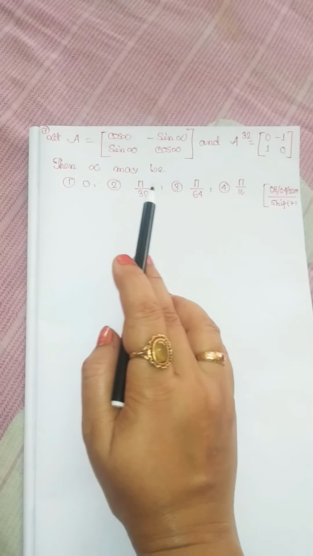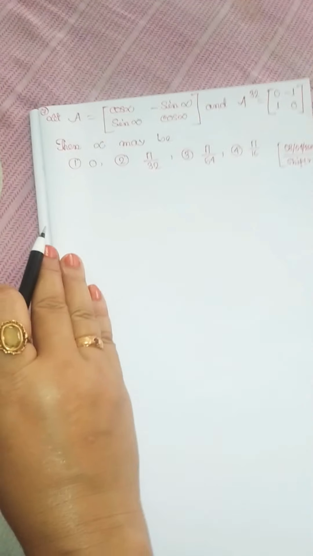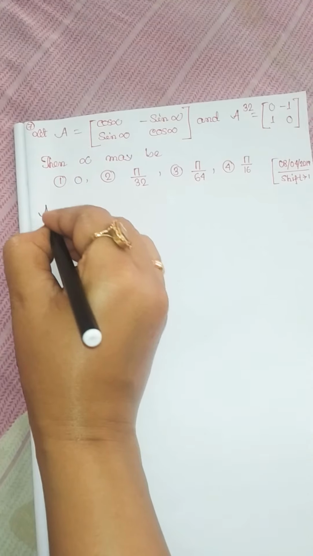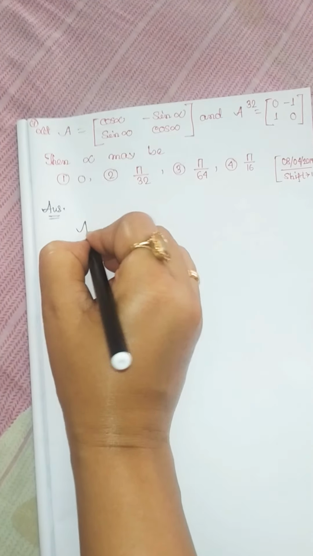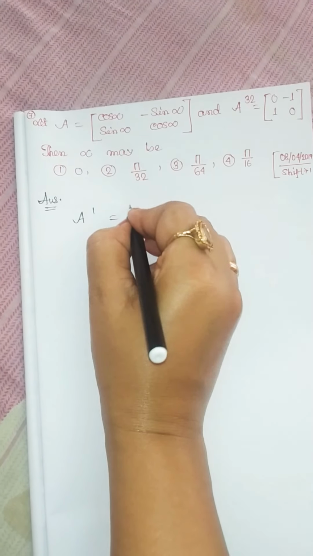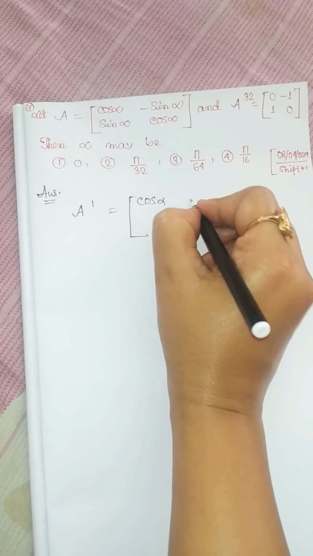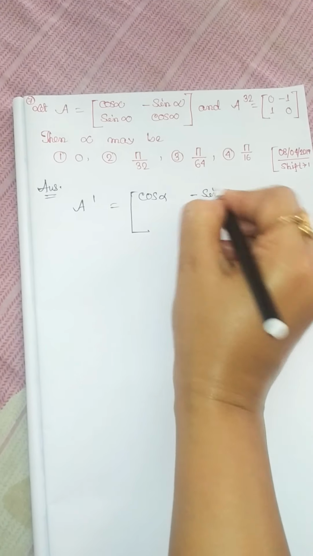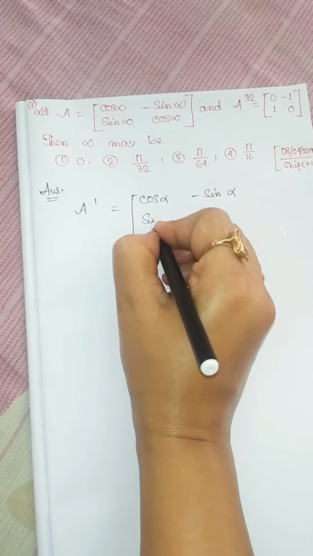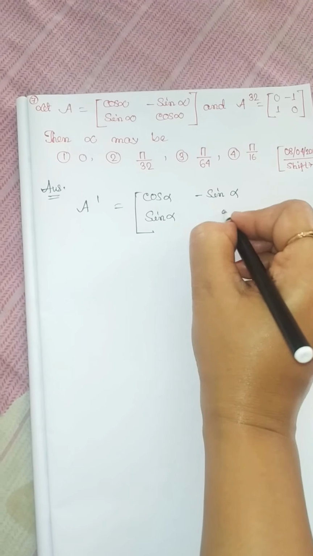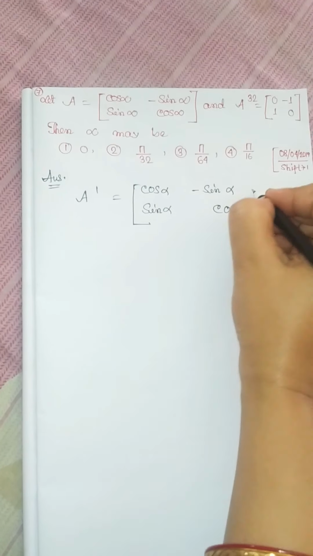Then alpha may be, 4 options are given. Now suppose A1 is equal to cos of alpha, sin alpha, minus sin alpha, cos of alpha. It is A1.